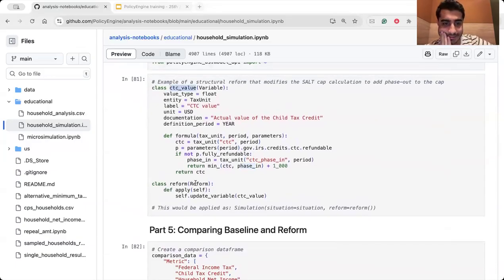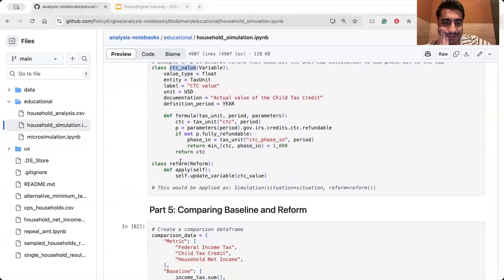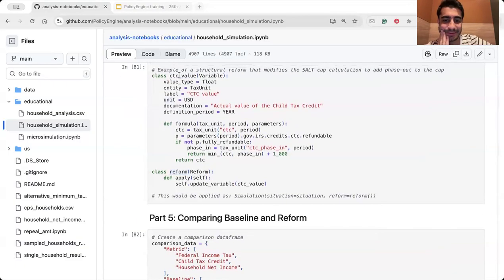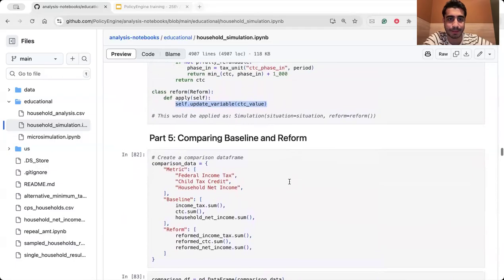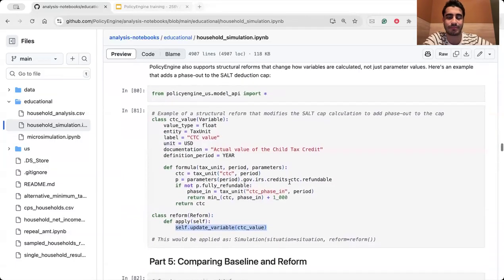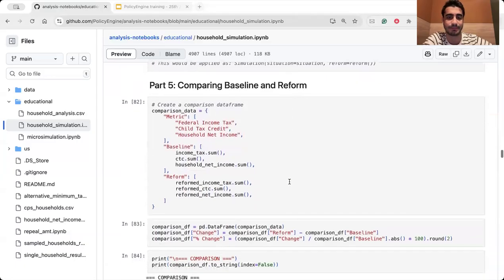And then when you have this class, you can have your reform class and pass the previous class to that. With self.update_variable, you can actually update this variable. So in PolicyEngine, we build this ctc_value, and you want to structurally change that, okay? With this command, you can change the structure of this variable. Okay, now you have a kind of structural reform. Parametric and non-parametric, we know how to build them.